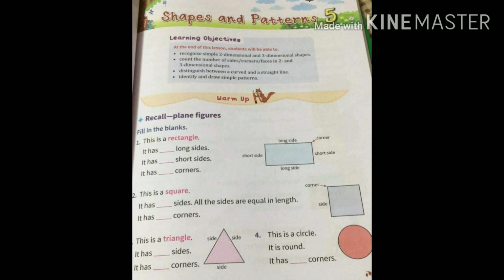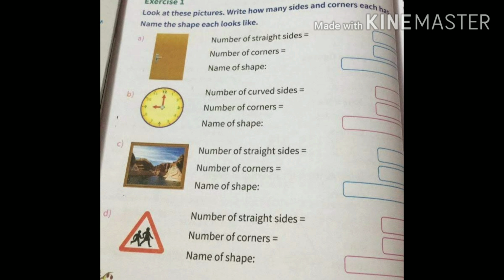Number 1, rectangle. Number 2, square. Number 3, triangle. And number 4, circle. You have to fill it up. Exercise 10. Look at these pictures. Write how many sides and corners each has. Name the shape each looks like.